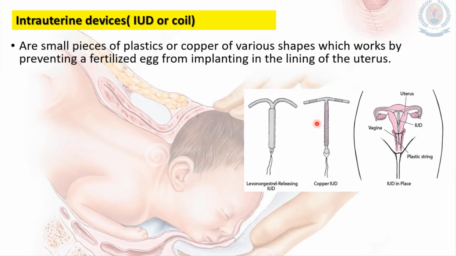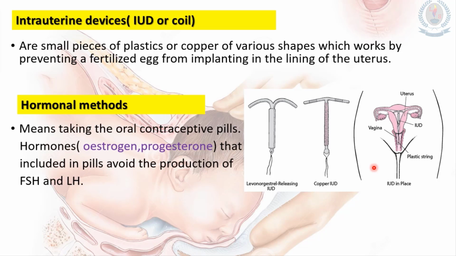Okay, so these devices need to be fitted by a professional doctor into the woman's reproductive system. And the next method is the hormonal methods. That means this mainly talks about taking oral contraceptive pills. The hormones, estrogen and progesterone, included in the pills are going to prevent the production of FSH and LH.